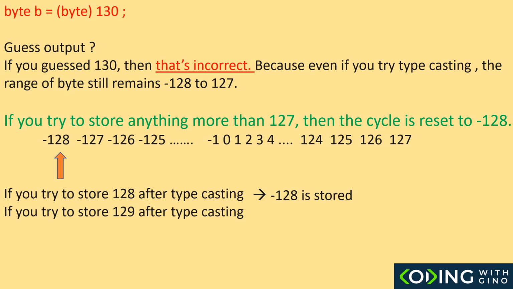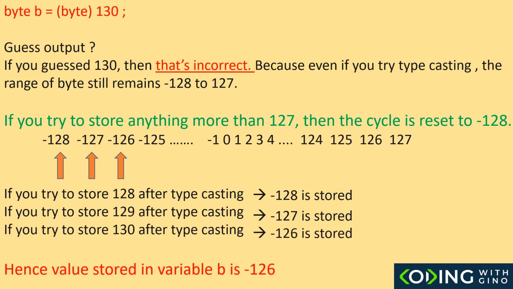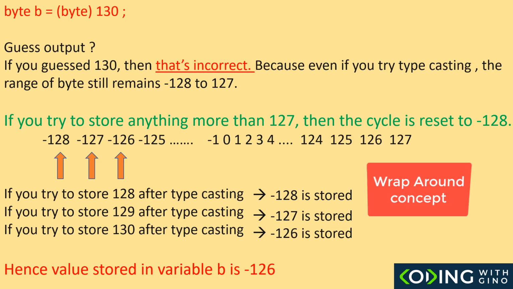Likewise, if you try to store 129, as 129 is 2 more than 127, the second value is stored when the cycle is reset to the negative range. Hence, 129 is stored as negative 127. So, if we try to forcefully store 130, Java will count up 3 places when the cycle is reset because 130 is 3 more than 127. Hence, when we print the value of b, it shows negative 126 and not 130. This is called the wraparound concept, so we've got to be careful with typecasting.